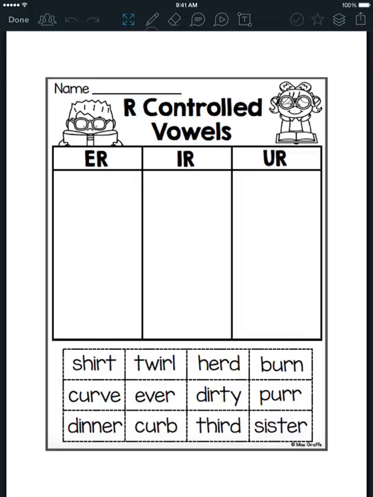Once inside, you have 3 columns, ER, IR, and UR. We also have a lot of words. Every one of these words makes the R sound, but we need to sort them into the correct boxes. ER, IR, UR. You will need 3 colors to complete this activity, just like with our Ys.